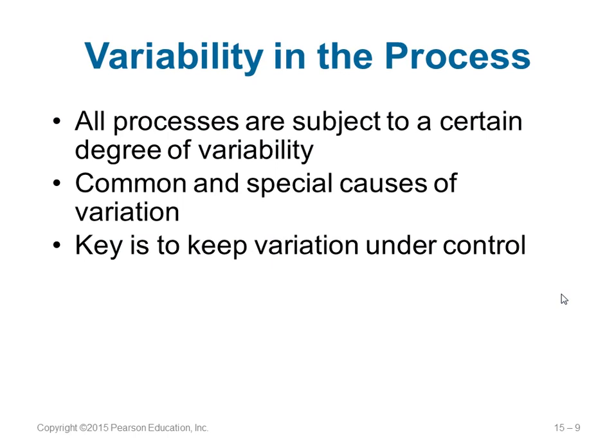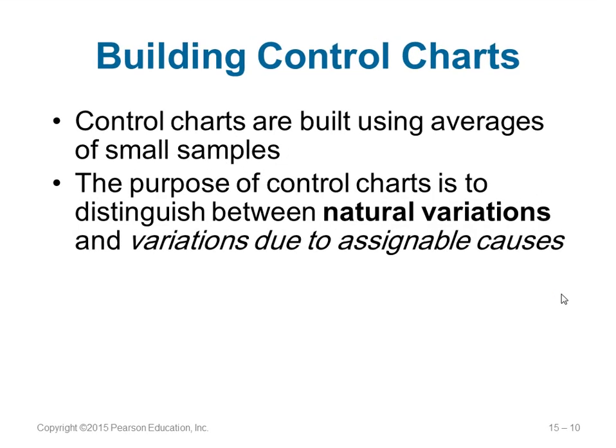There will be some ups and downs. This is okay, right? There are two kinds of variations. One is called common variation, the other one is called special causes of variation. There are two, so you need to keep the variation under control.